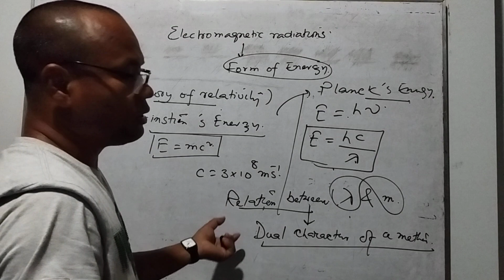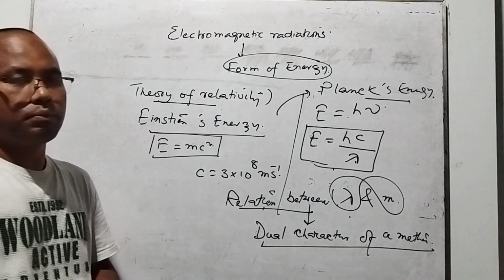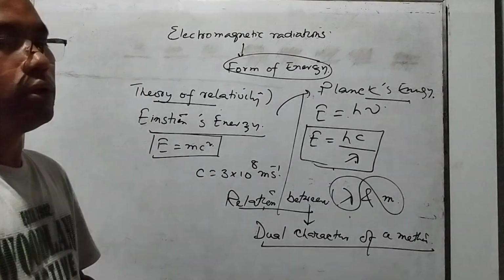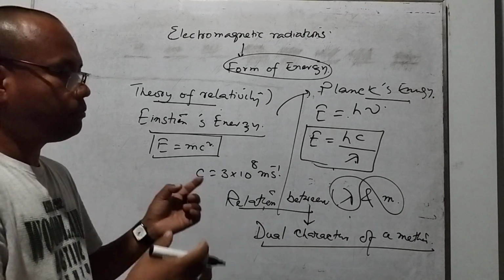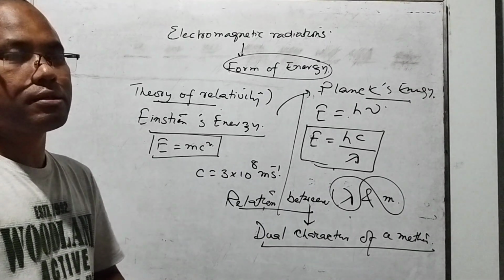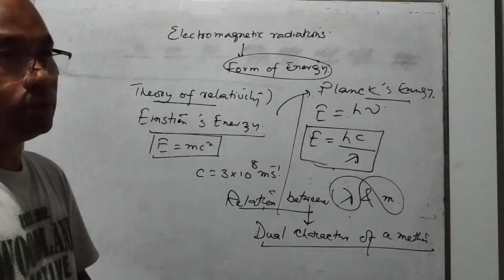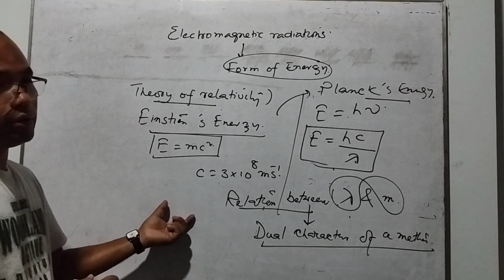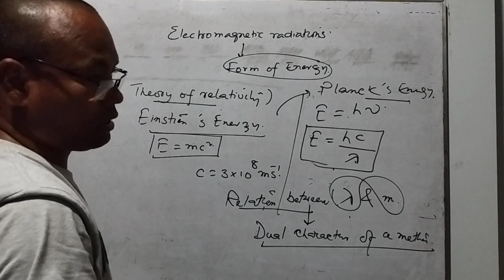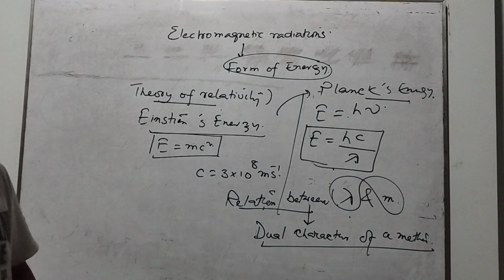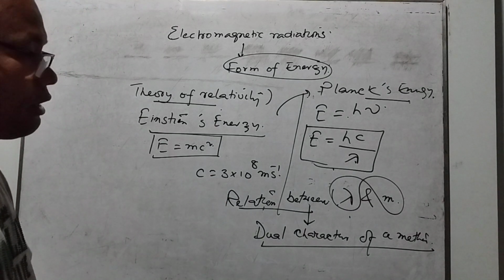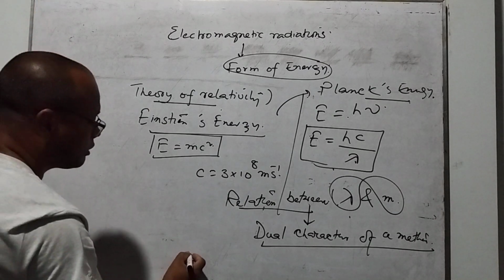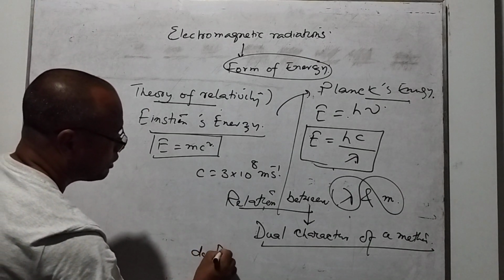That means particles behave as matter or material, and the particle also behaves as a wave in nature. That type of character we can discuss in de-Broglie's theory of the dual character of matter. So what he found is what we call the de-Broglie equation.